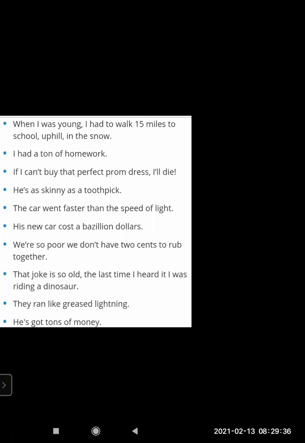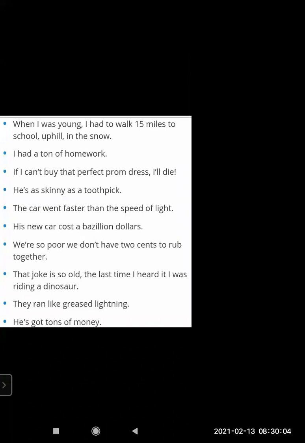We are so poor we don't have 2 cents to rub together. Not even two paisa we have. That joke is so old that the last time I heard it, I was riding a dinosaur. Now it is here that I know this joke. Why are you telling me? I have heard it long back. So how long back? When the dinosaur was there.